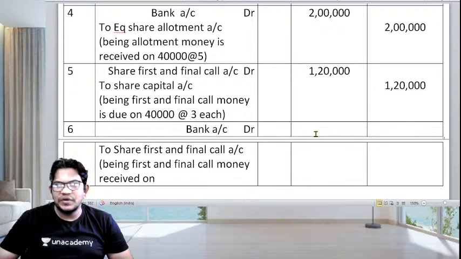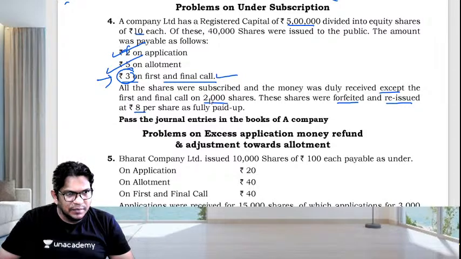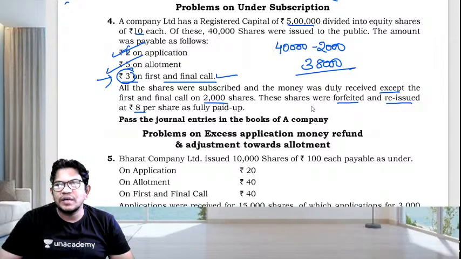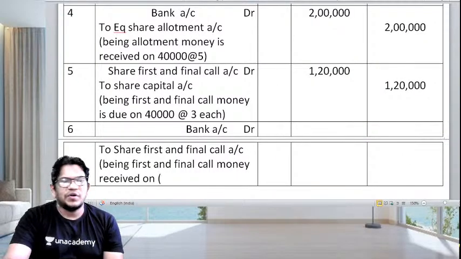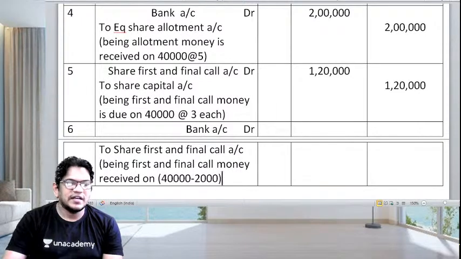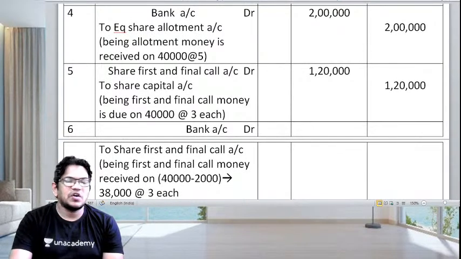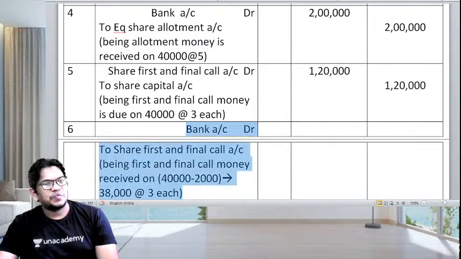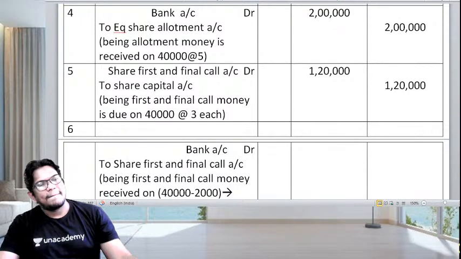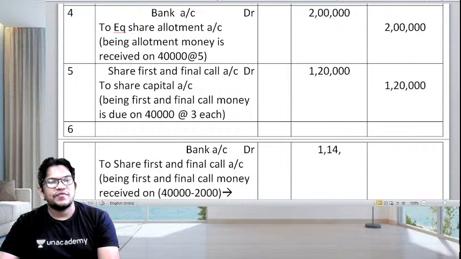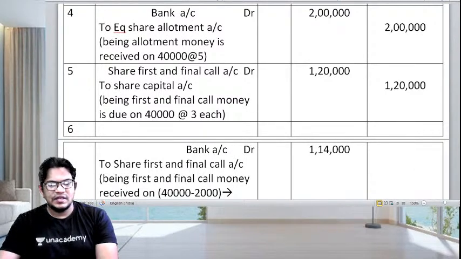just go back to the problem, just have a look at the problem now. Look at that, 2,000 share money is not received out of 40,000. 2,000 shares not receiving means 38,000 shares they are receiving the money. ठीक है बच्चों, तो उसके हिसाब से note down 40,000 minus 2,000, that comes 38,000 at the rate of 3 each. कितना होगा जी? बताओ बच्चों, बताओ. 38,000 at the rate of 3 कितना आएगा बच्चों? 1,14,000. सेम 1,14,000.